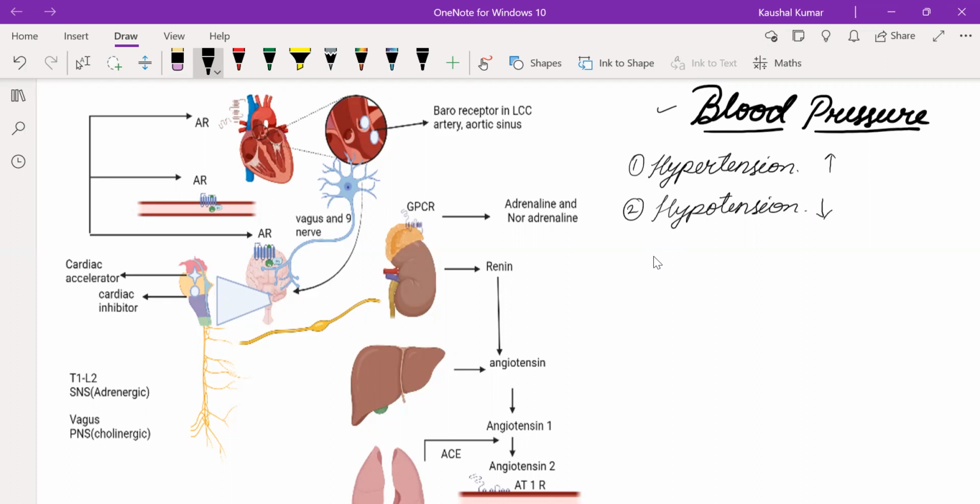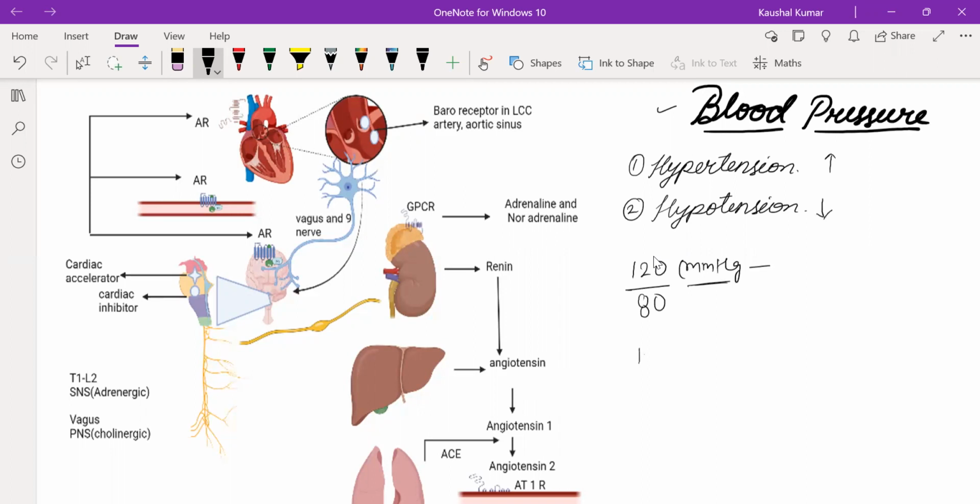The normal range of blood pressure is 120 by 80. What is that 120? Both are measured in millimeters of mercury.